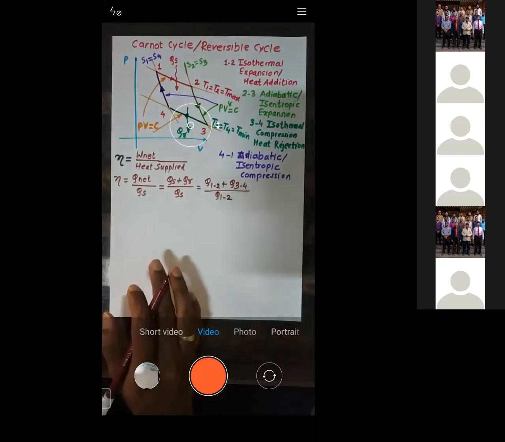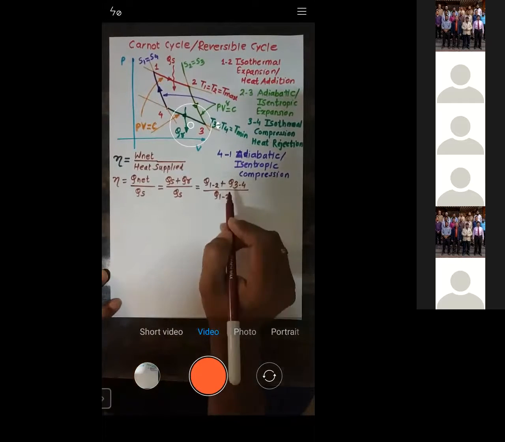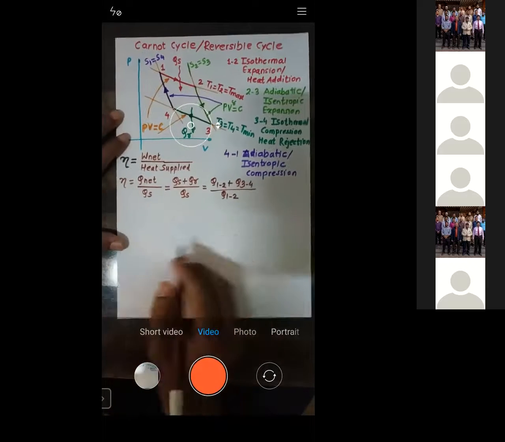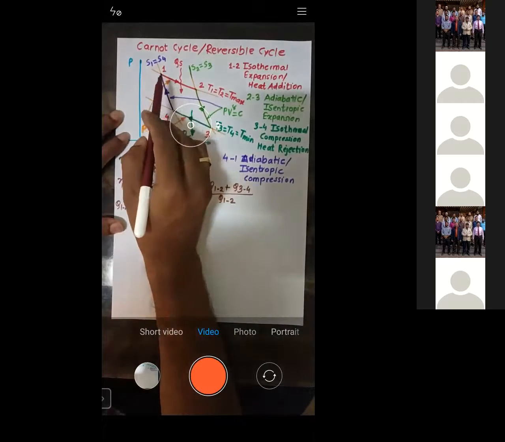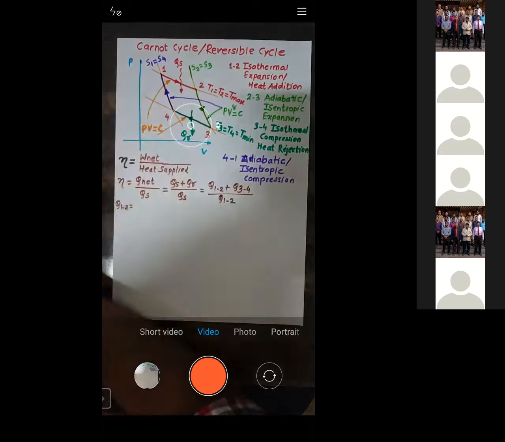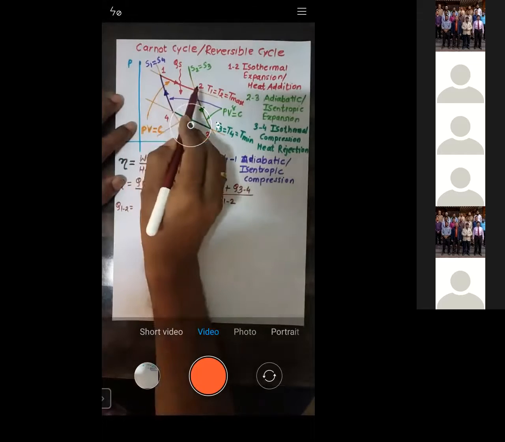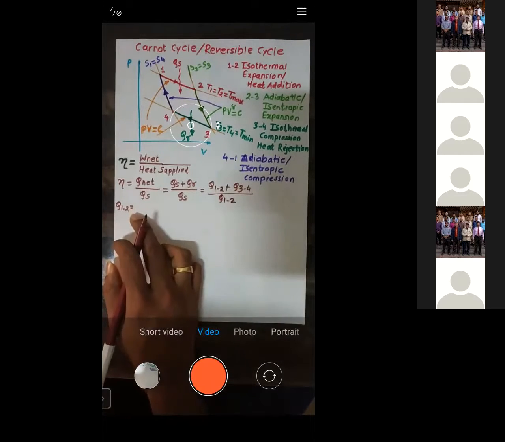Yes, sir. Now we are supposed to calculate these values: we should calculate Q1 to 2 and Q3 to 4. Let us calculate Q1 to 2. How to calculate it? Which process is 1 to 2? It's an isothermal process. We are supposed to calculate heat transfer during 1 to 2. In case of an isothermal process, heat transfer is equal to work transfer.